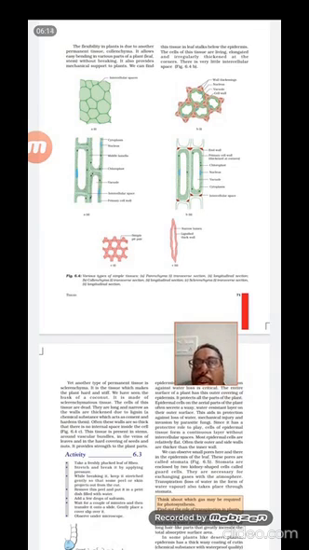Those pores are called stomata, and these stomata are kidney-shaped cells. They are protected by guard cells, and they are very useful for the exchange of gases. And transpiration is one of the processes that takes place through the stomata.